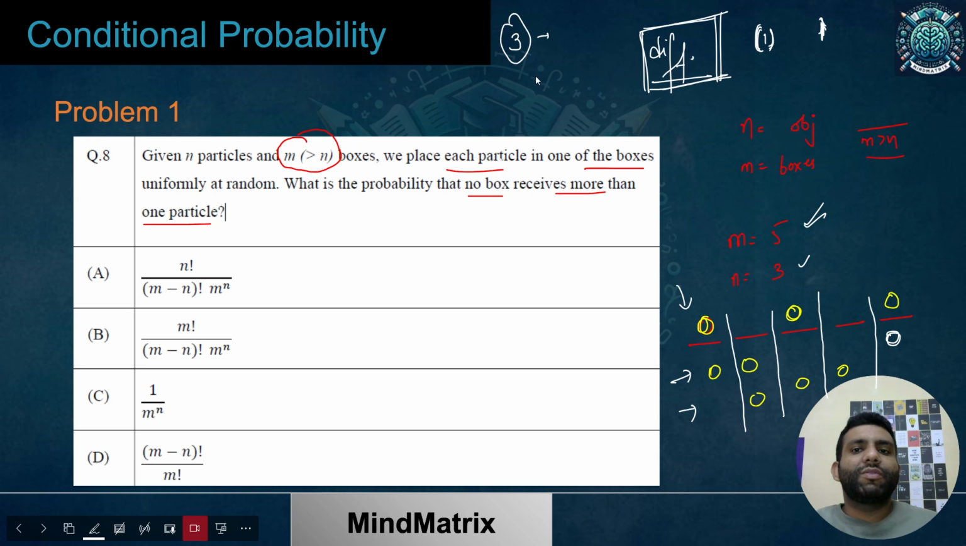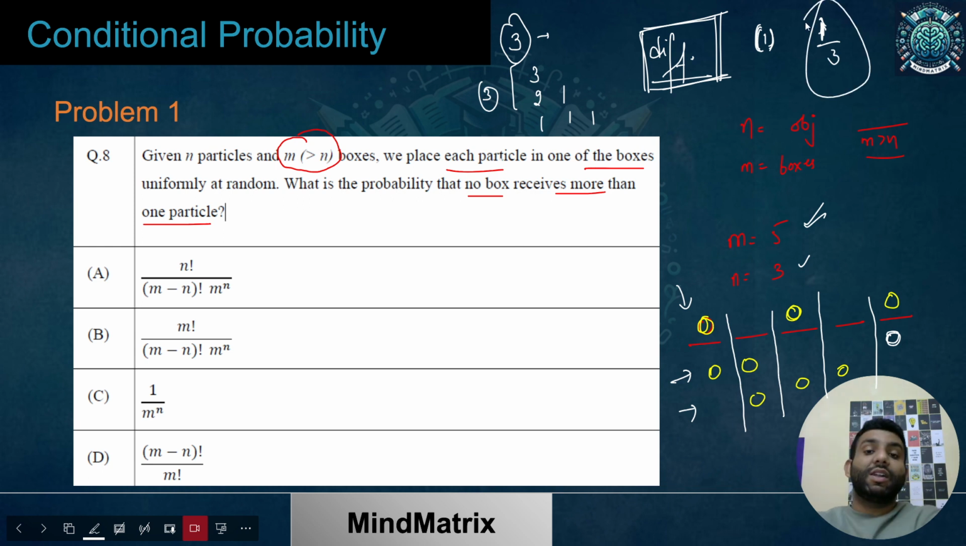So what could be the way? It would be either 3 in a box, or 2 1, or 1 1 1. This could be the way. So in the denominator, the value could be 3 and the answer would have been 1 by 3. Simply this would have been the answer if the case would have been that all the boxes and all the particles or objects are identical, are same. I hope the idea is clear.